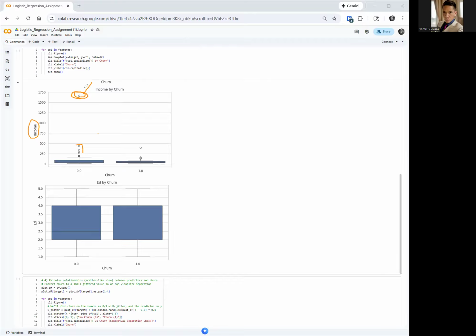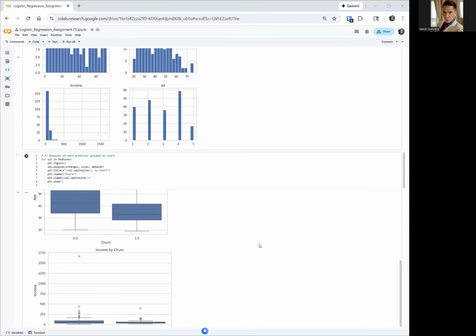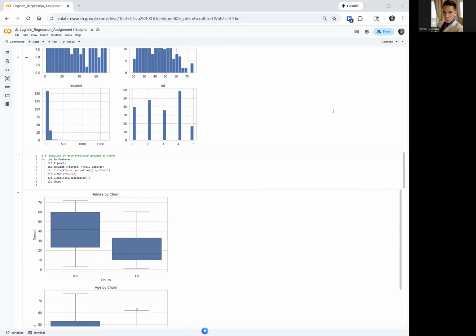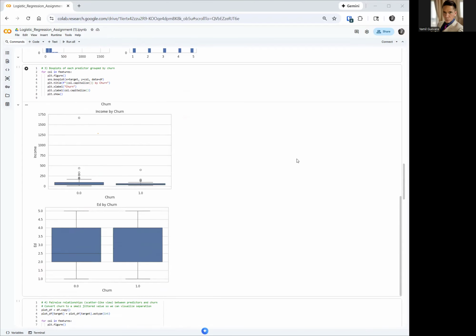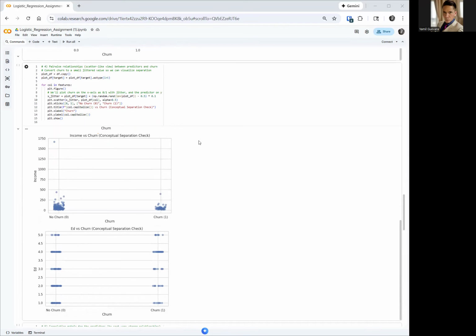So that's an outlier. With that outlier, what we want to do is delete it because otherwise it's going to impact the accuracy of your machine learning model. Let's look at everything else. Everything else looks pretty okay, no problem. I don't see any major outliers except for that one. Let's continue, okay?